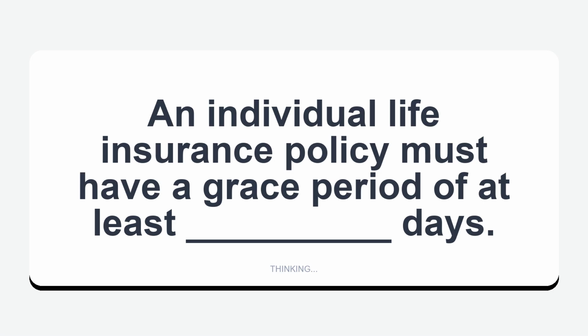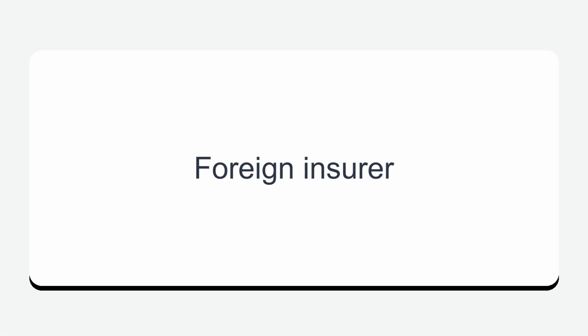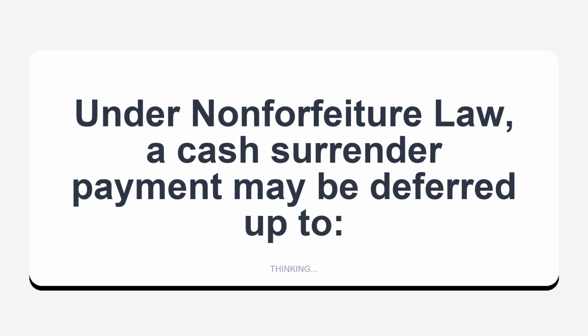An individual life insurance policy must have a grace period of at least ____ days. 31 days. According to the Texas Insurance Code, an insurance company incorporated in New Mexico is a N. Foreign insurer. Under non-forfeiture law, a cash surrender payment may be deferred up to 6 months.